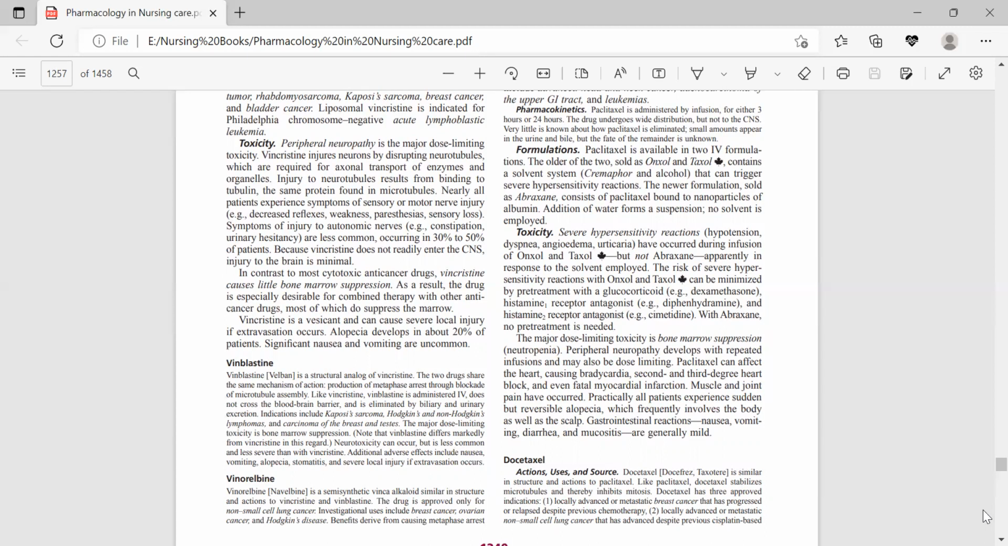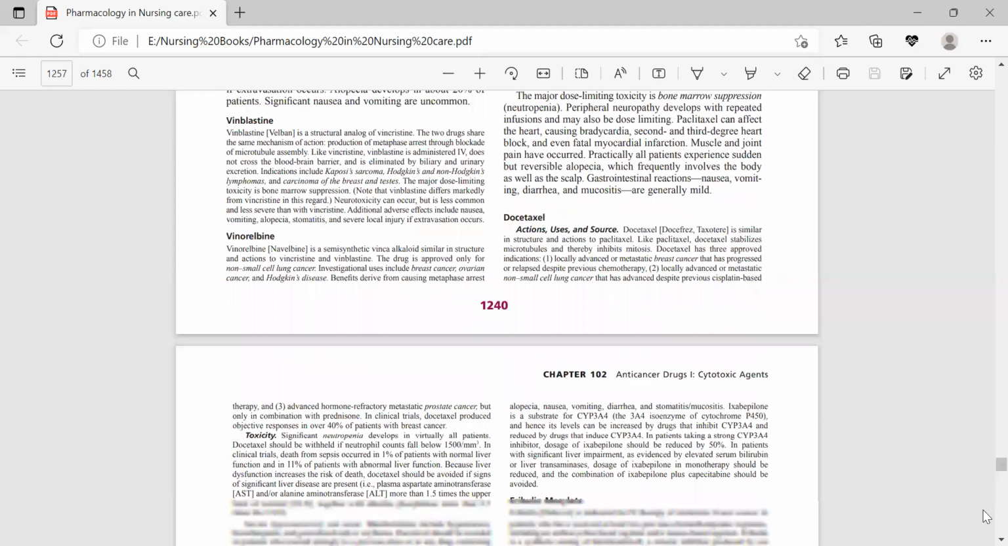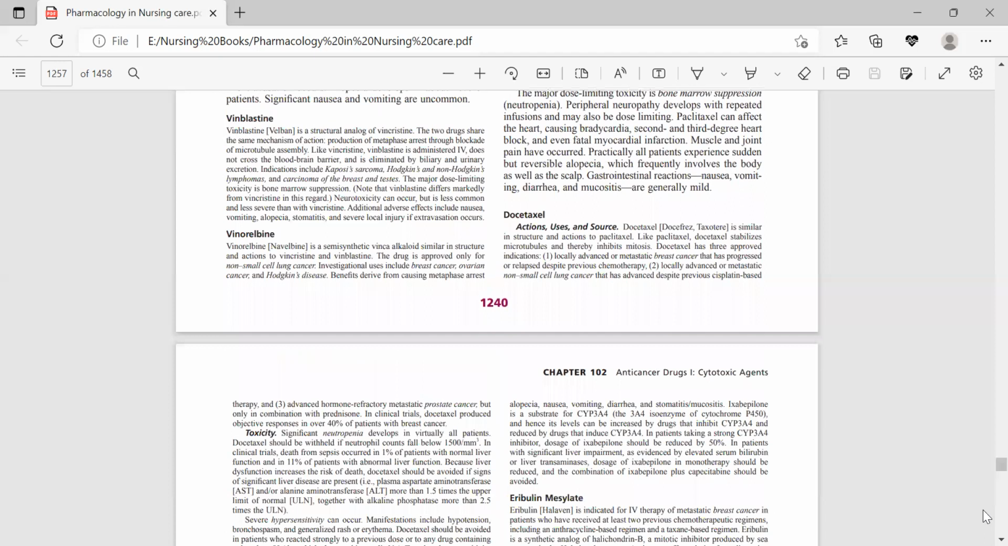Another drug is docetaxel. Docetaxel stabilizes microtubules and thereby inhibits mitosis like paclitaxel. Docetaxel is very similar in structure and in actions to paclitaxel. It has three approved indications. Number one, locally advanced or metastatic breast cancer that has progressed or relapsed despite previous chemotherapy. Number two, locally advanced or metastatic non-small cell lung cancer that has advanced despite prior cisplatin-based therapy. And number three, advanced hormone refractory metastatic prostate cancer, but only in combination with prednisone.